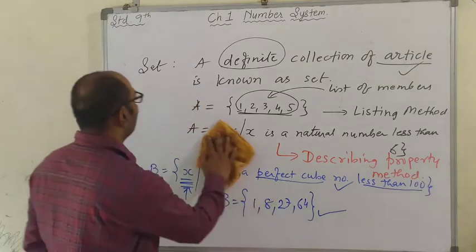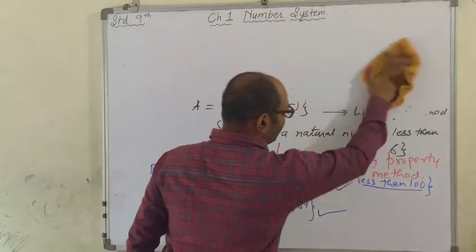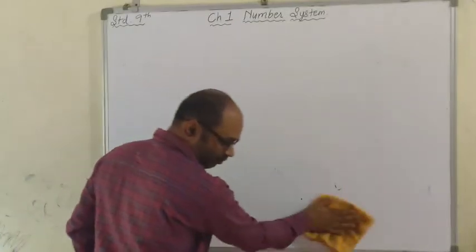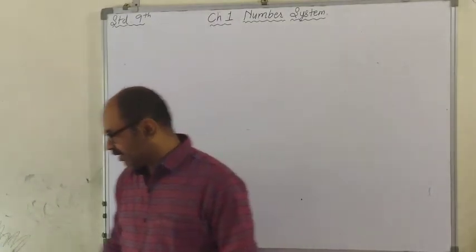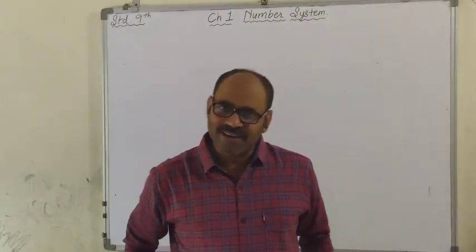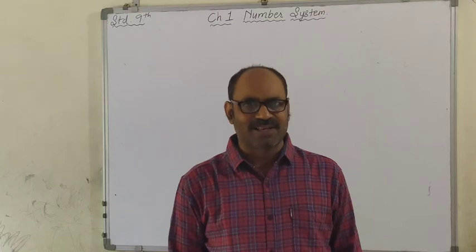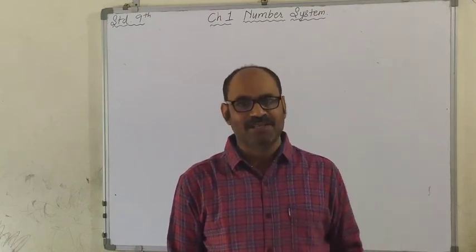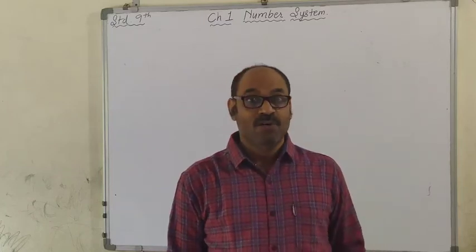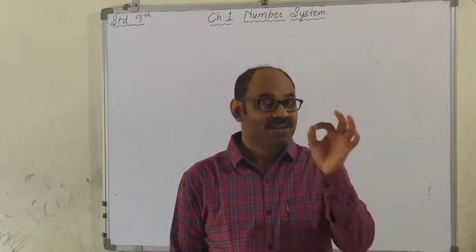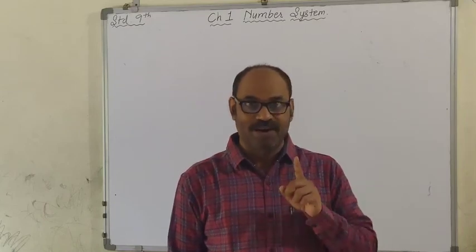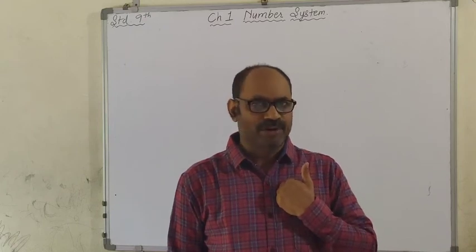Okay, children, now tell me, what is the chapter that I am going to start today? The number system. Alright, children, you have already learnt about numbers, certain numbers like natural numbers, whole numbers, integers, rational numbers. 4 different types of numbers. You have already learnt. Am I right? Do you remember? Can you recall them? Yes, we are going to recall them.